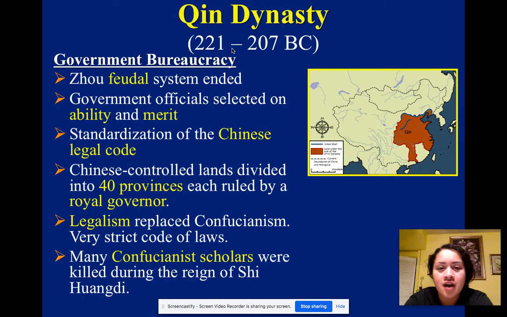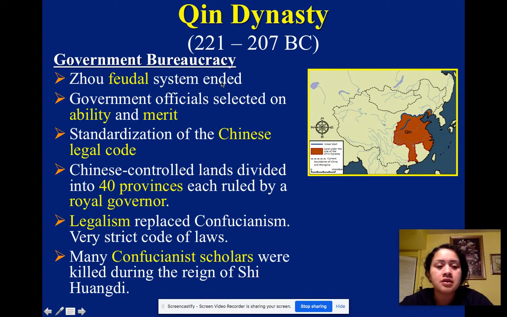So we left off in the Qin Dynasty, which was from 221 to 207 BC. And as you can see here, the gap between numbers is only about 14 years, so it did not last very long. The Zhou feudal system ended.